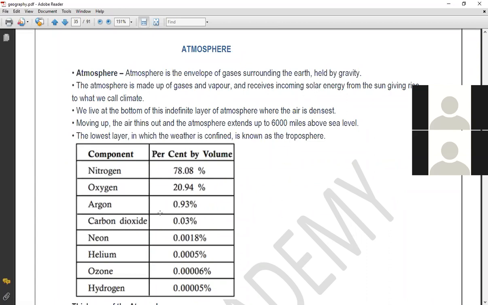In some books it has been mentioned as 0.04% as well, because of climate change and the increasing pollution, some amount of carbon dioxide has increased, so that is mentioned in some of the books. But carbon dioxide is present in a very minimal amount, around 0.03 or 0.04. So the maximum percentage of the Earth's atmosphere is nitrogen,